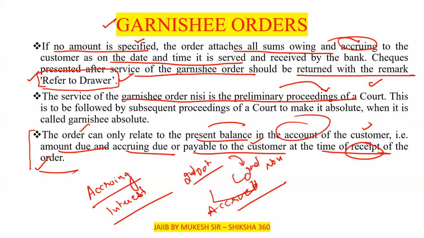If no amount is specified, the order attaches all the sums owing and accruing to the customer as on the date and time it is served and received by the bank.